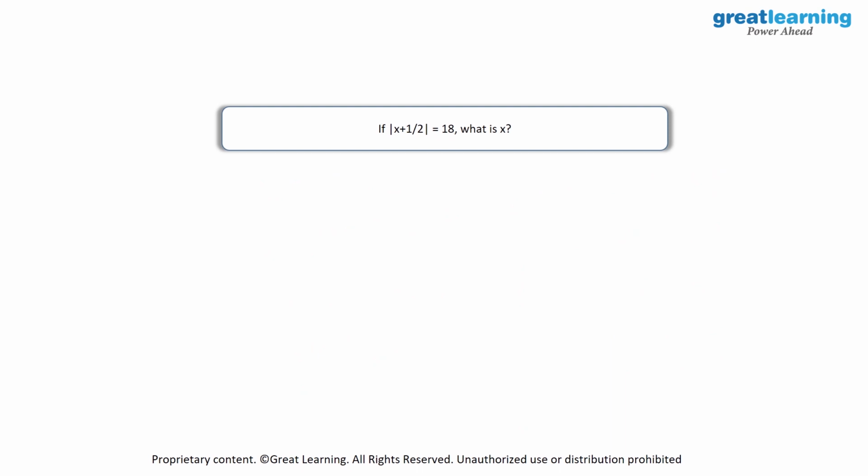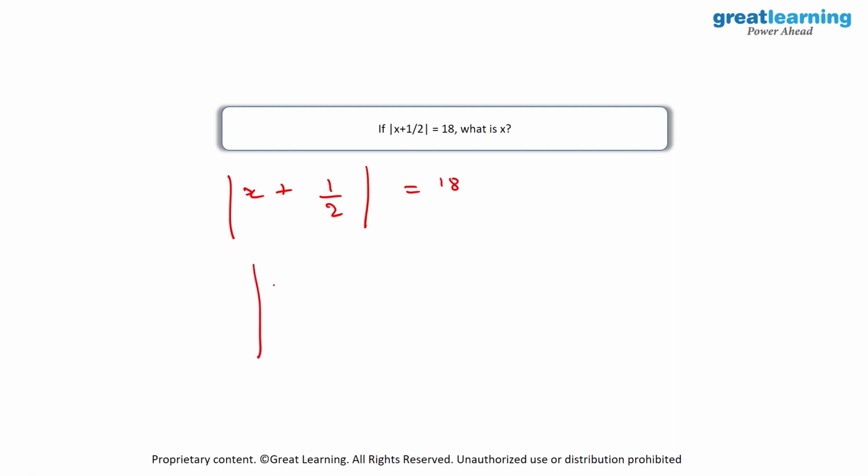Then we have something interesting. We have modulus of x plus 1 by 2 is equal to 18. Then we need to find out the value of x. I'll just write this down properly over here. So we have x plus 1 by 2 is equal to 18.